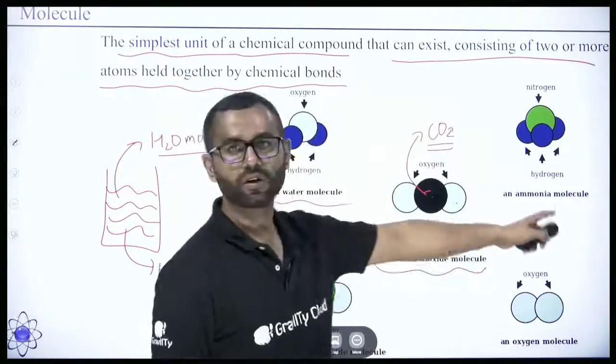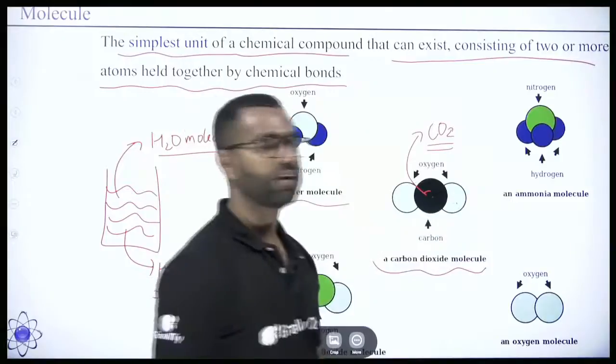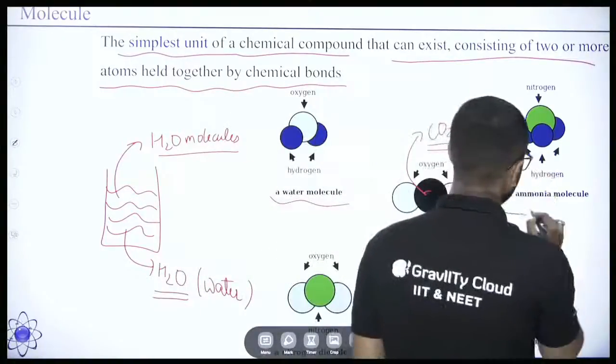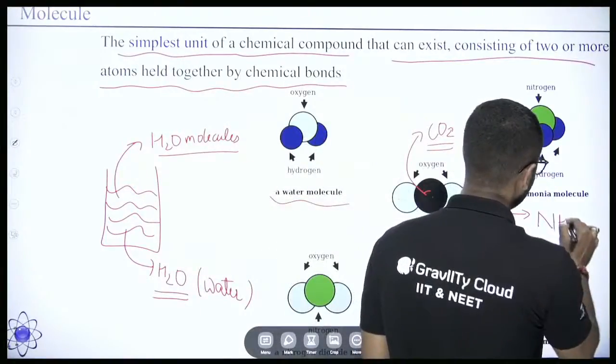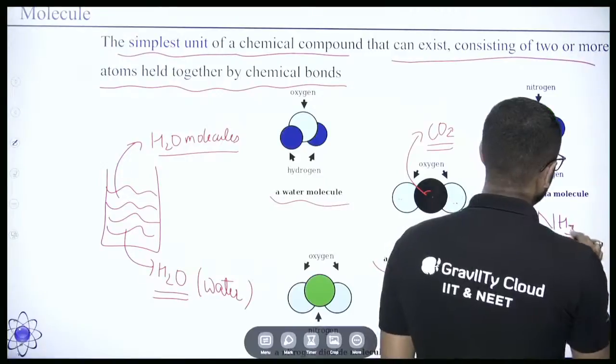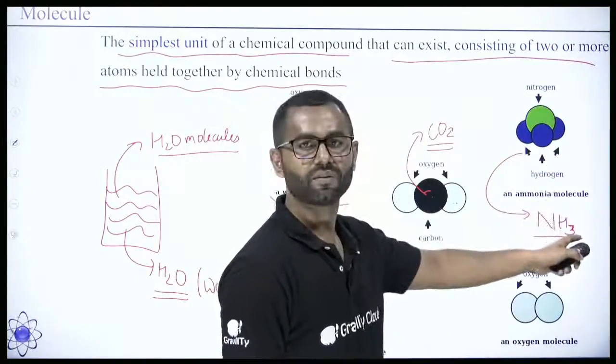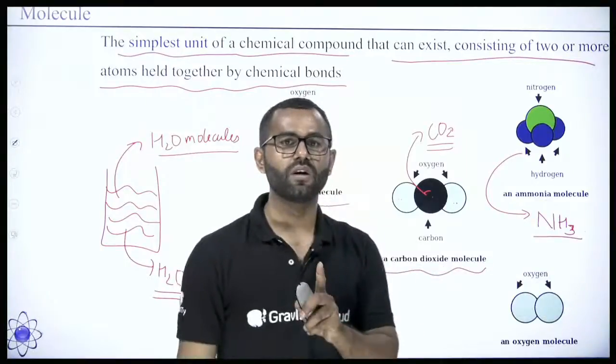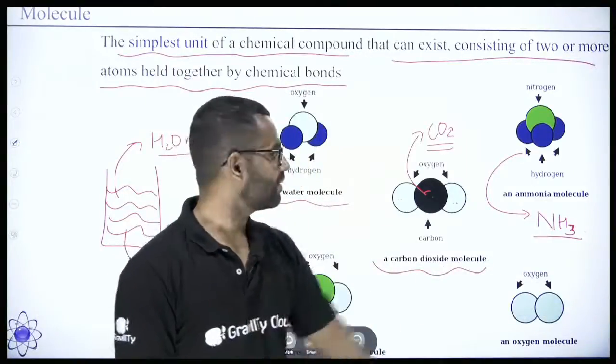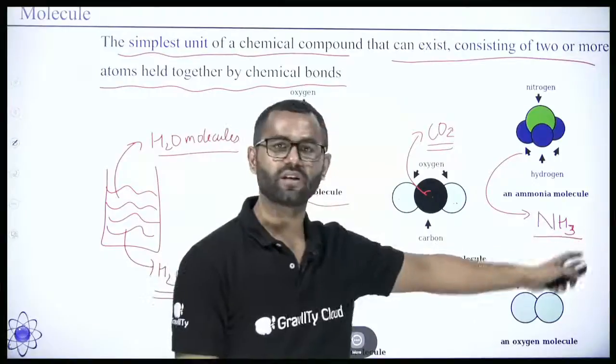Similarly, the ammonia molecule. In case of the ammonia molecule, we have NH3. So when I say ammonia molecule, that means 1 nitrogen atom and 3 hydrogen atoms. One molecule of ammonia contains 1 nitrogen atom and 3 hydrogen atoms.